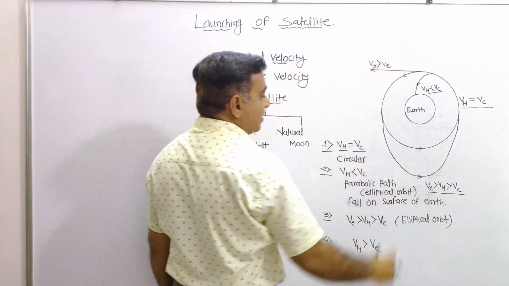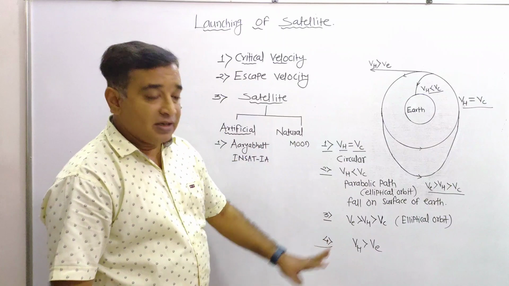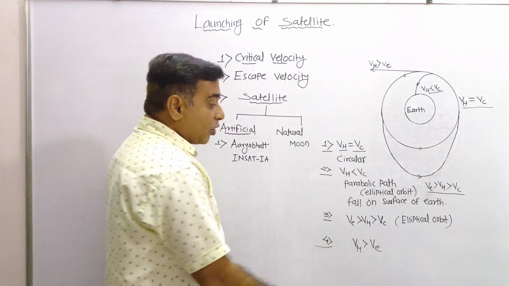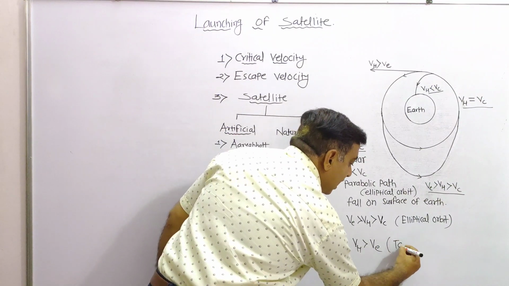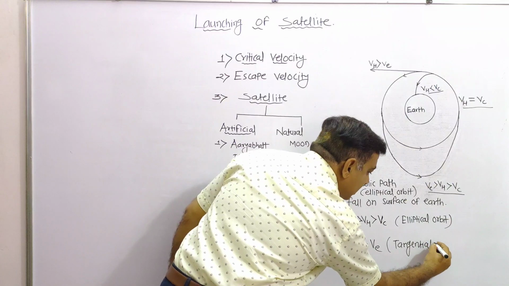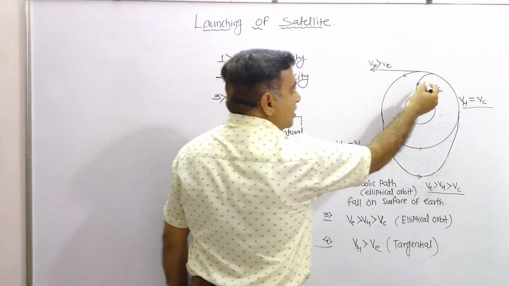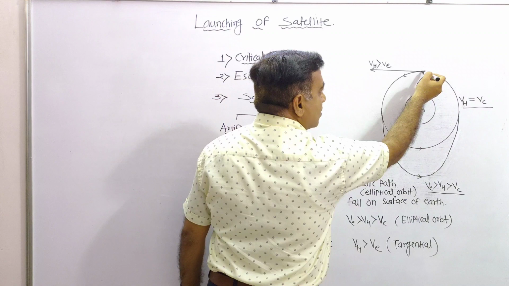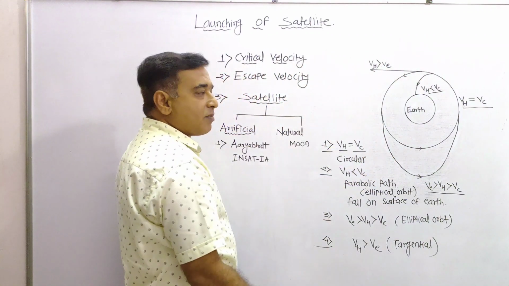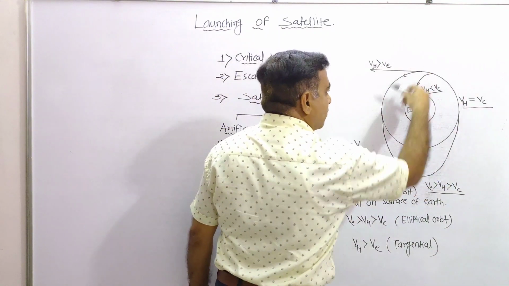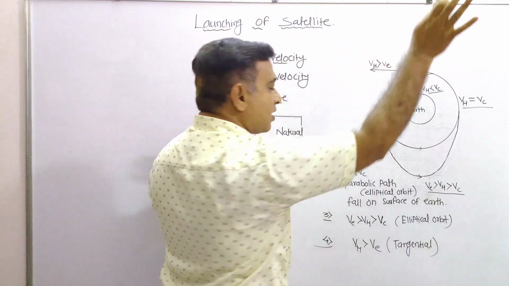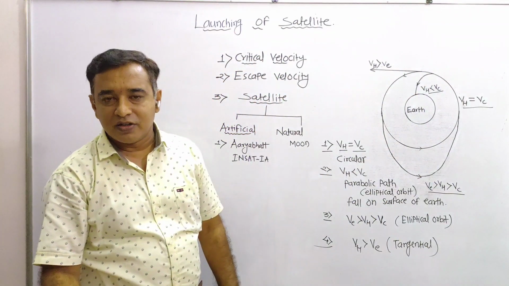What happens then? It will follow a tangential path and escape from Earth's gravitational field. As soon as the horizontal velocity given to the rocket is greater than the escape velocity, it will never revolve around the Earth. It will go tangentially and disappear into space.